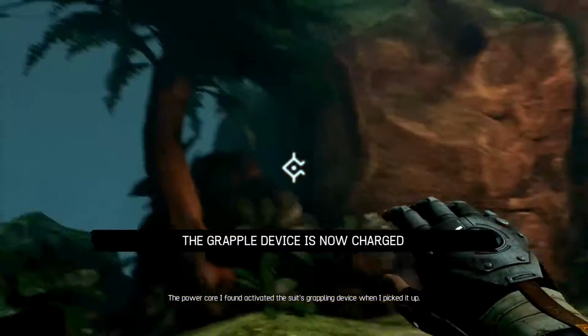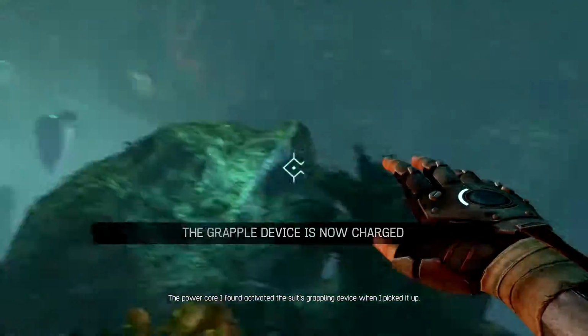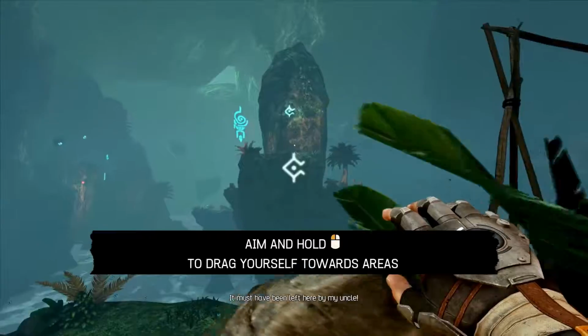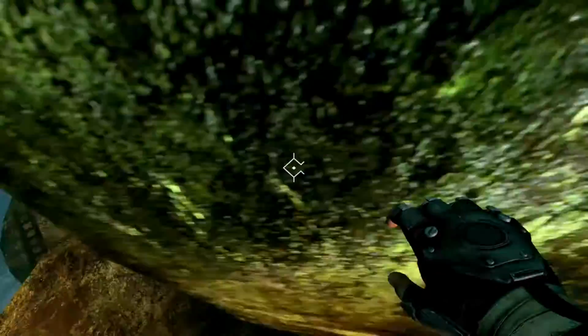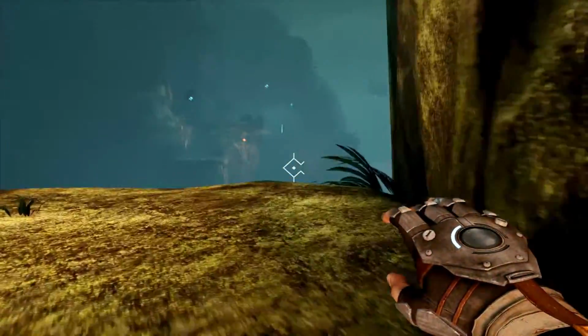Our upgrade: the power core I found activated the suits. I have a grapple device now. It must have been left here by my uncle. Oh, it's like flying. This is not like a proper grapple. It's like a tractor beam.